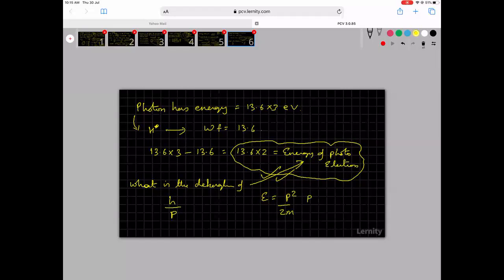Then p is equal to root over of 2m into E. So this is equal to 6.637 into 10 power minus 34 divided by root over of 2 into 9.1 into 10 power minus 31 into E. E is how much? 2 into 13.6 into 10 power minus 19 into 1.6.